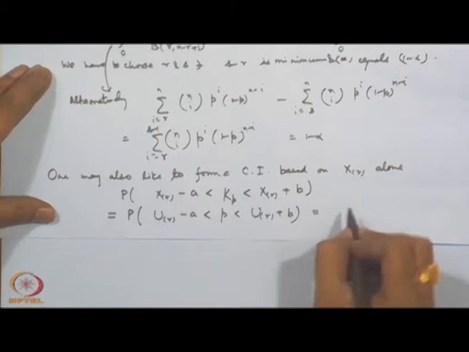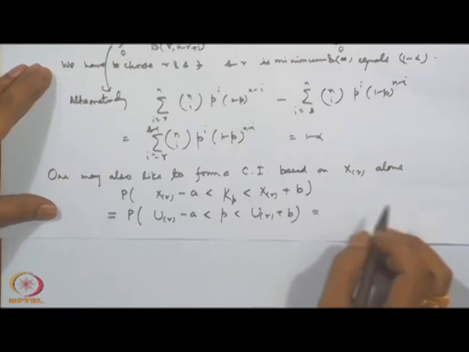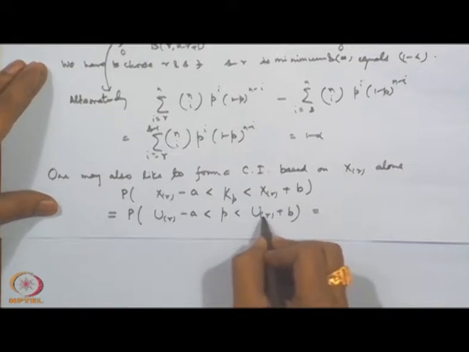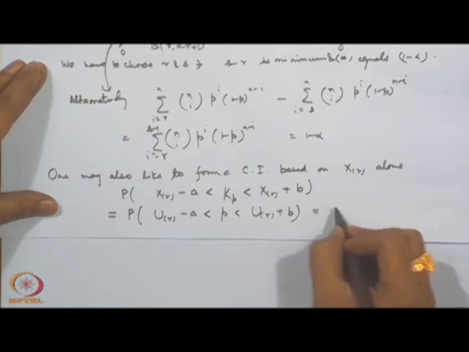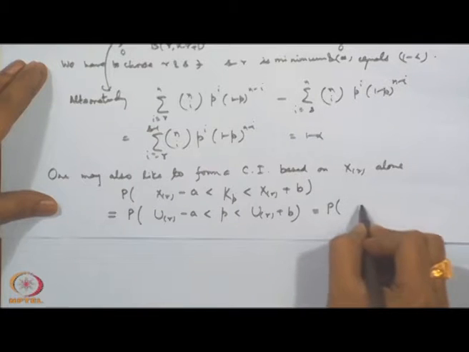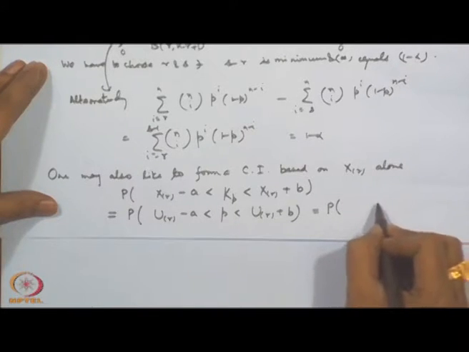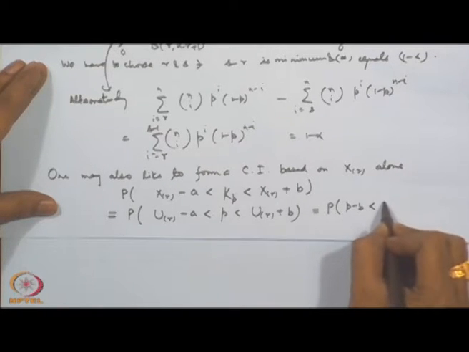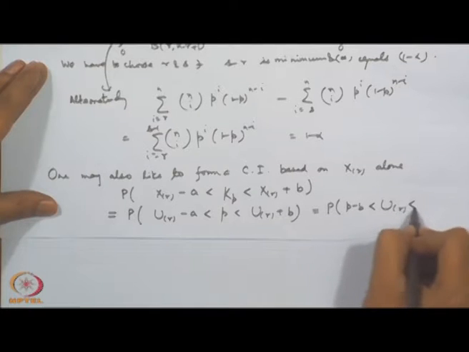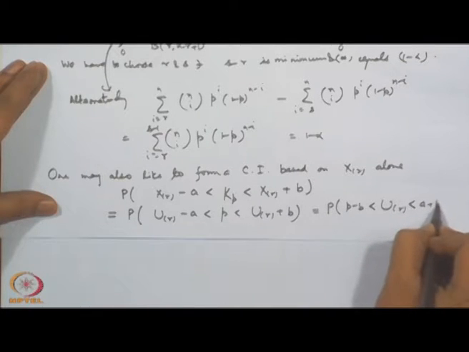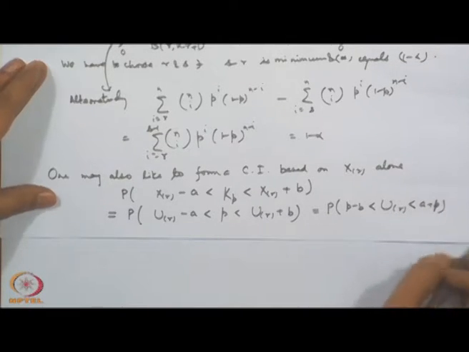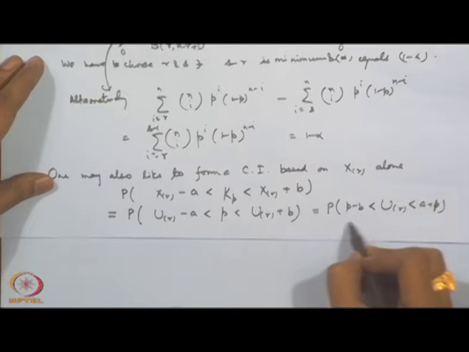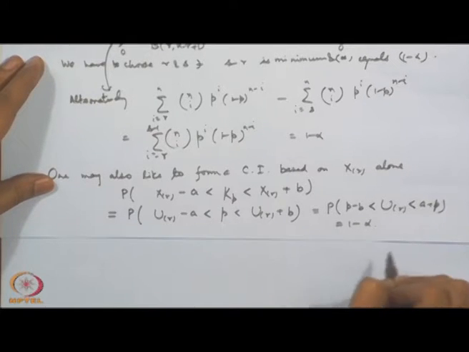So, you can write it as, after simplification, U_r is greater than p minus a and U_r is also less than p plus b. So, you can write it as probability of U_r greater than p minus a, less than U_r less than b plus p. Okay. So, we have to choose a and b such that this is equal to 1 minus alpha.